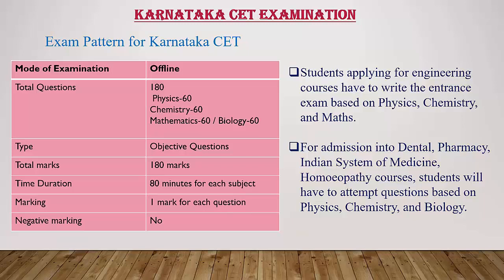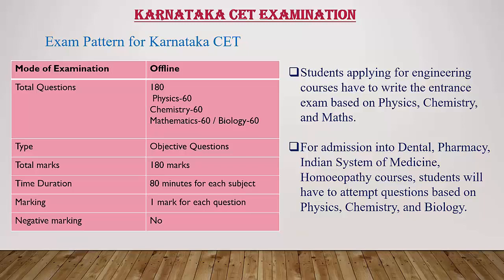Remember, in your PU board examination, theory marks carry 70 marks, and in that 70 marks, 15 marks are only for numerical problems. Most of the students will say numerical problems in physics is itself a problem, but it is not like that.